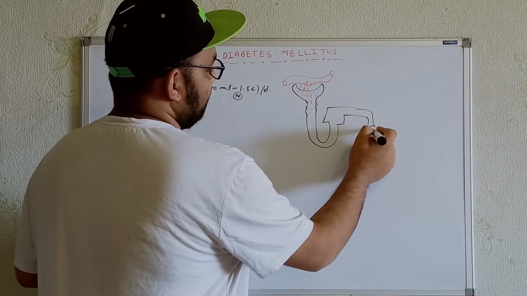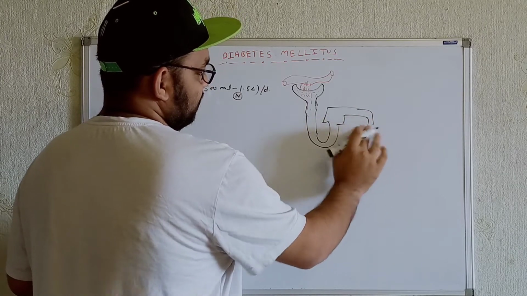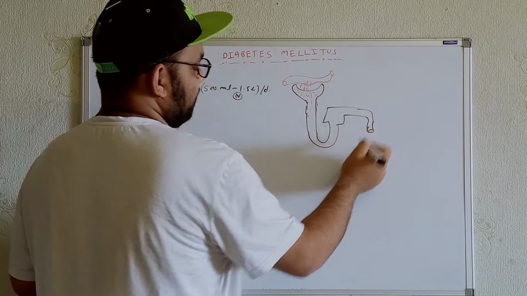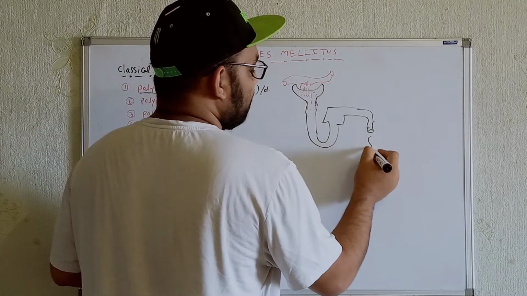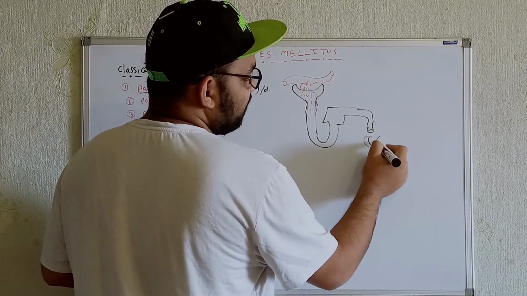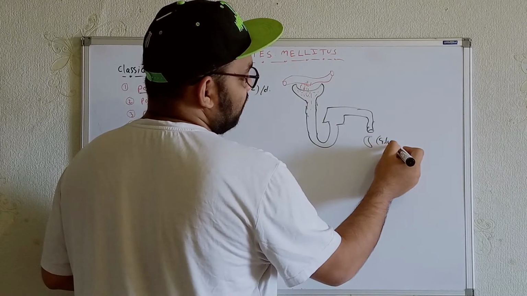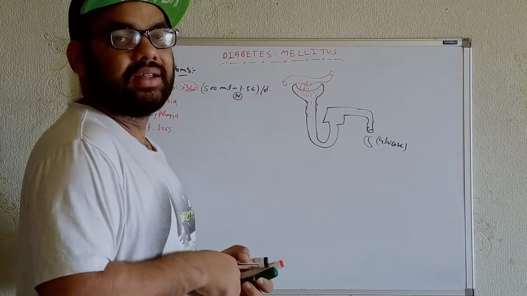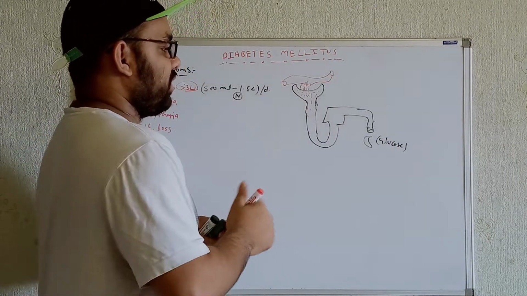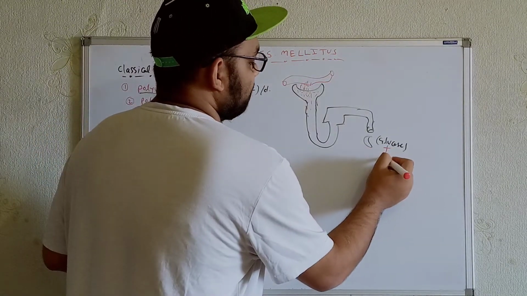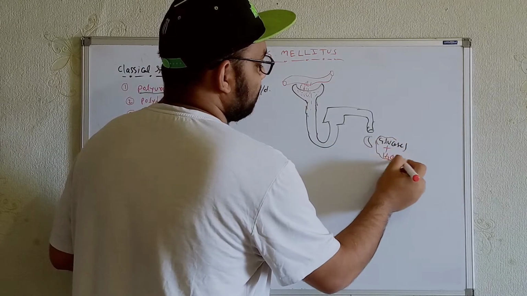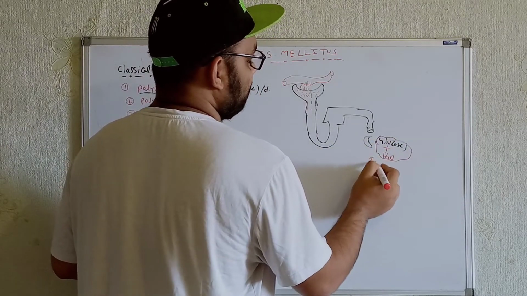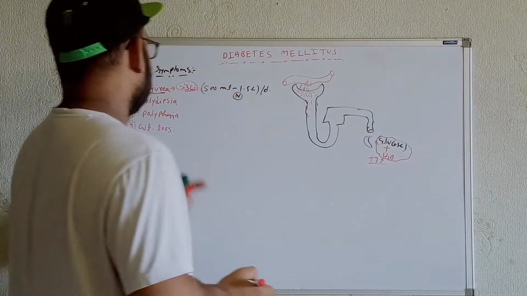Okay, let's write it over. Now along with the urine we'll get too many glucose molecules. Now we know that glucose has an osmotic property. They can attract water molecules along with them. So because of the osmotic property, the urine output will be more over here. So we'll get polyuria.